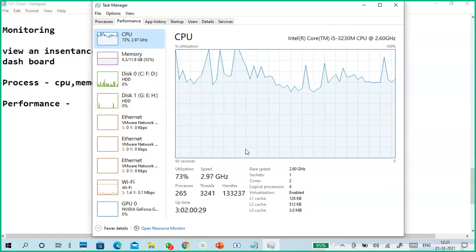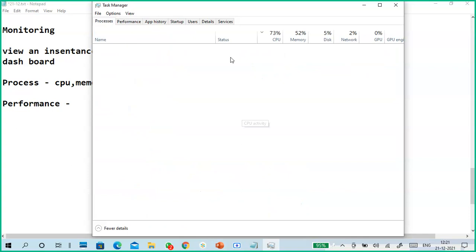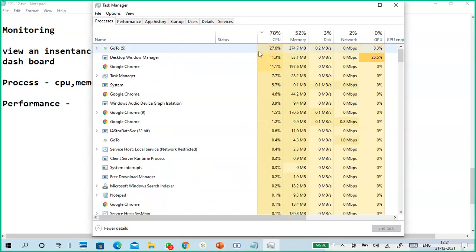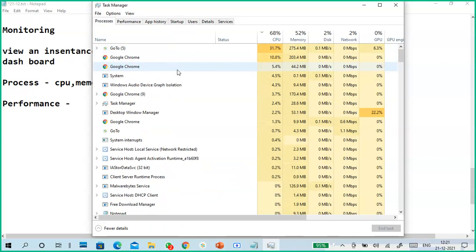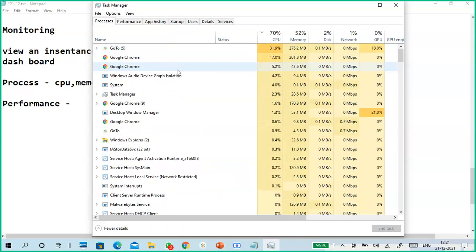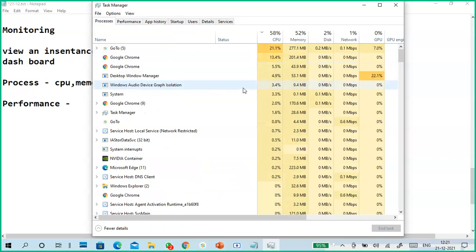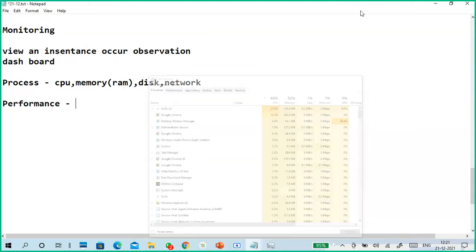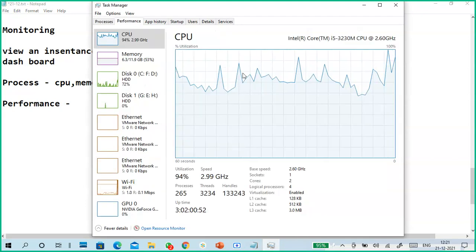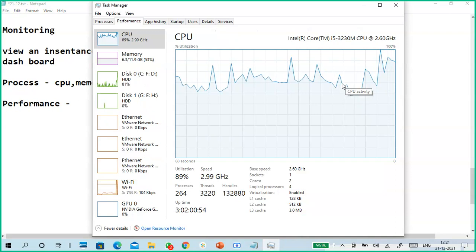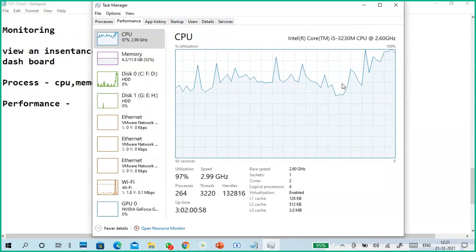Because of multiple things. One is GoToMeeting, which puts so much burden on my PC, and Google Chrome is also, because Google Meet recording is going on, right? So a lot of burden is on my processor and memory. If I close GoToMeeting and Google Meet, it will reduce gradually.